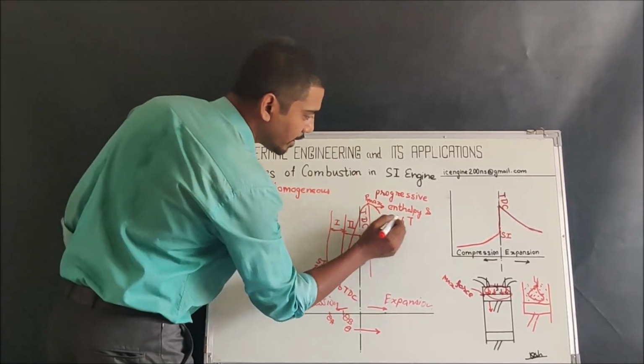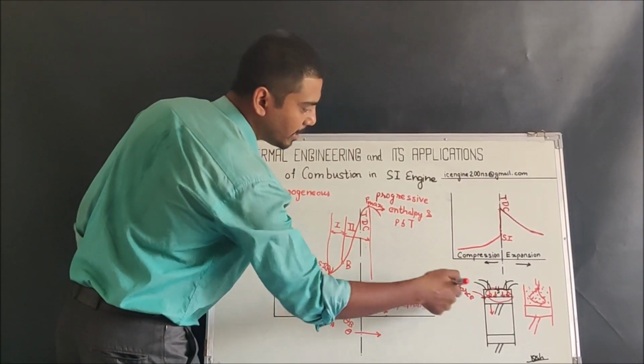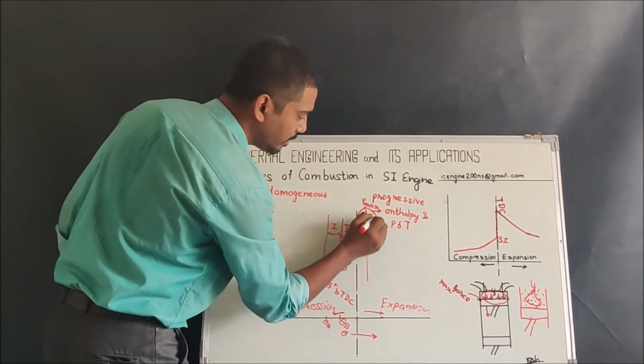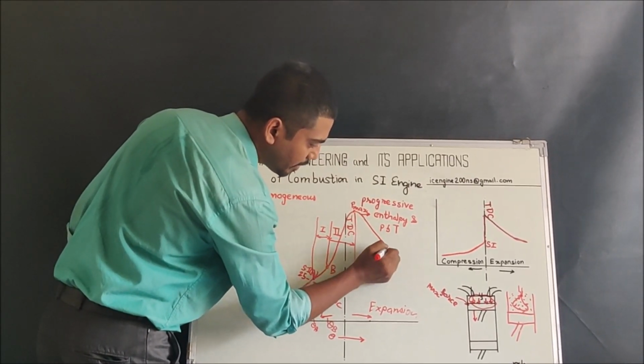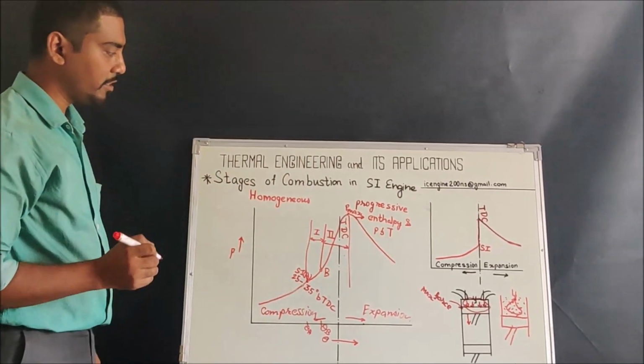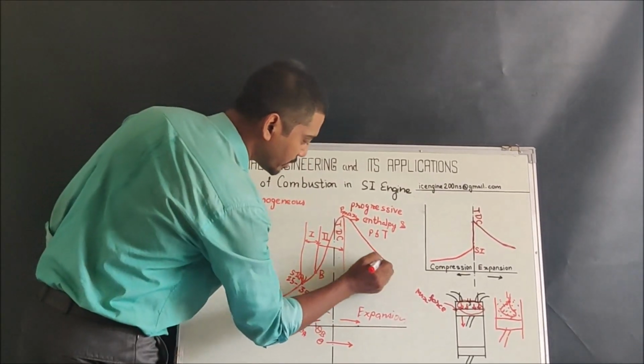So due to this expansion and power extraction, the pressure will be falling, and we get somewhat this structure of the pressure rise.